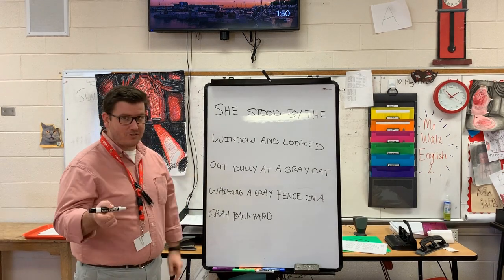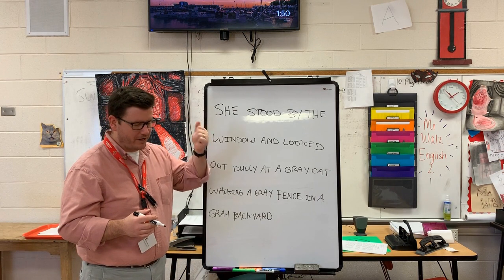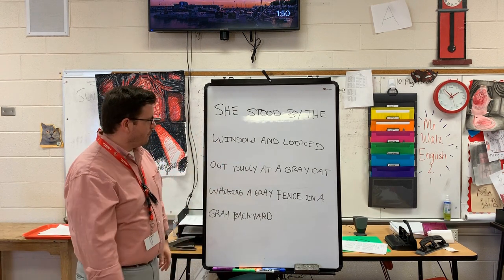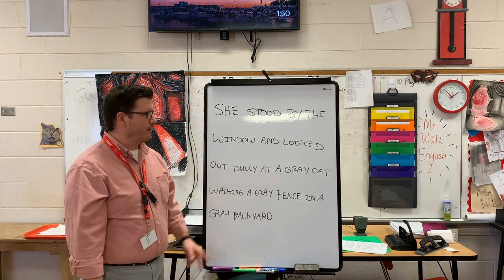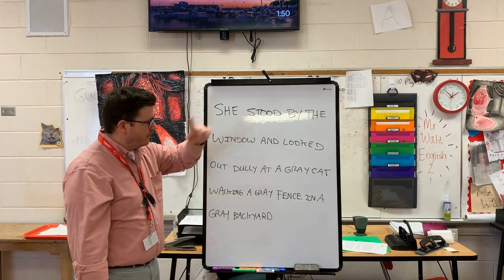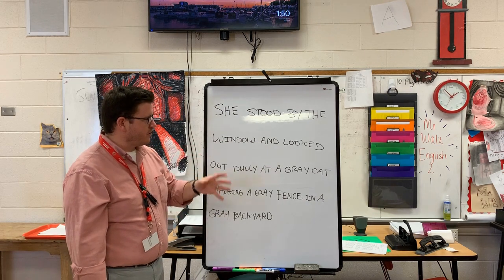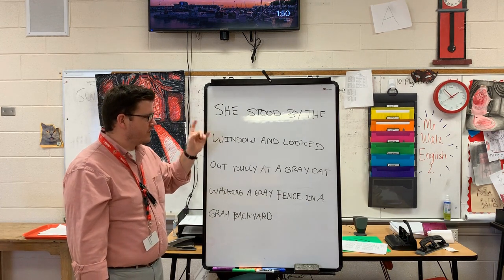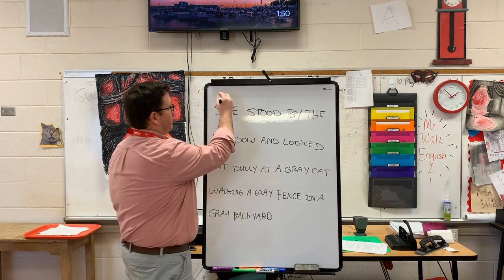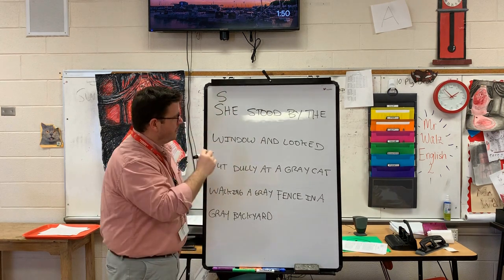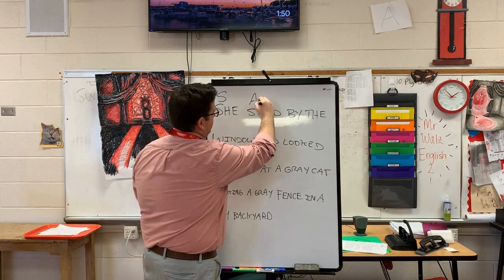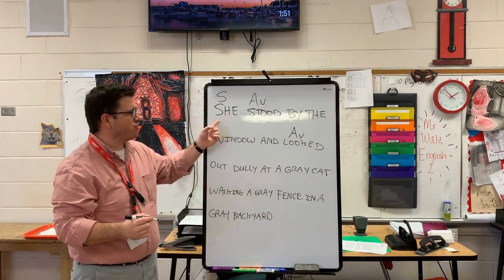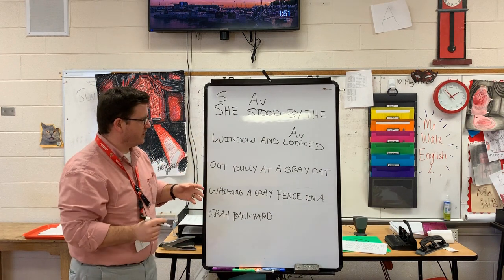Okay, so today is Tuesday. We've got to do Tuesday's DGP, which means we're identifying the subjects and verbs and parts of the sentence, including phrases. Yay! Now, if we look back at Monday's DGP, we should notice that we have two verbs, stood and looked. So we need to determine how many subjects we have, and I only see one word. I see she, and that's the only word I see that could be a subject of a sentence. So I'm going to put S right here for subject, and action verb right here and right here. So I know that she stood and she looked. She did both those things.